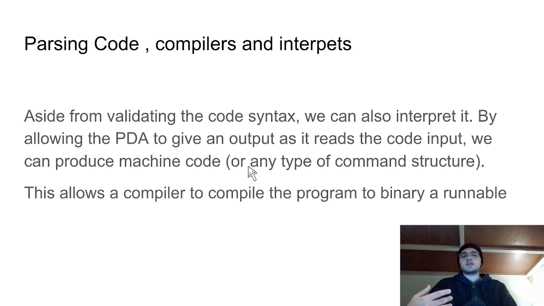So a compiler reading the code will first interpret the code to machine language, and then at the end of interpretation it will give us a binary output, which will be runnable by a machine. So this way we can transform human readable programming language to machine readable language.